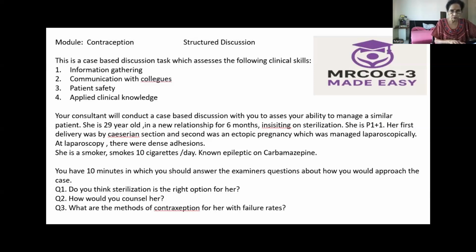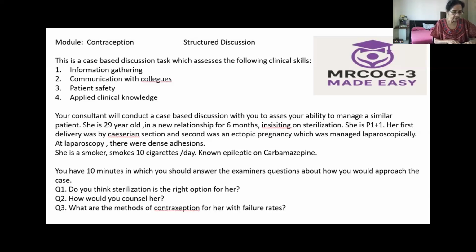Now, for the other question, you wait for some time. The examiner will ask you, what are the other methods of contraception? Can you explain, with their failure rates? Then you say, before discussing other methods of contraception, I would like to gather some information from her to assess the suitability of the contraception for her. So I will take details of the LMP, when was her last menstrual period, and if the LMP is delayed, I would like to ask her for a pregnancy test.